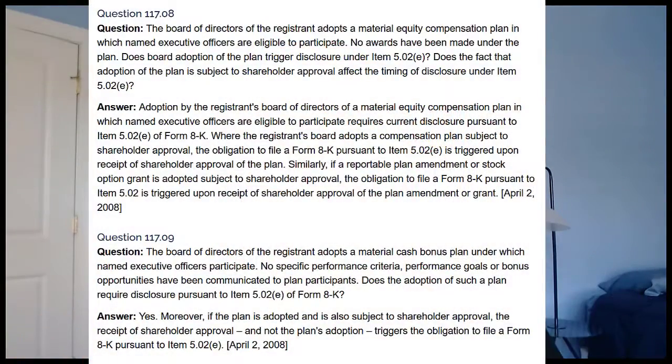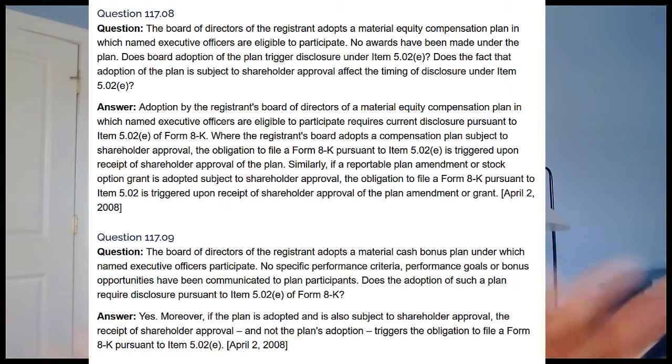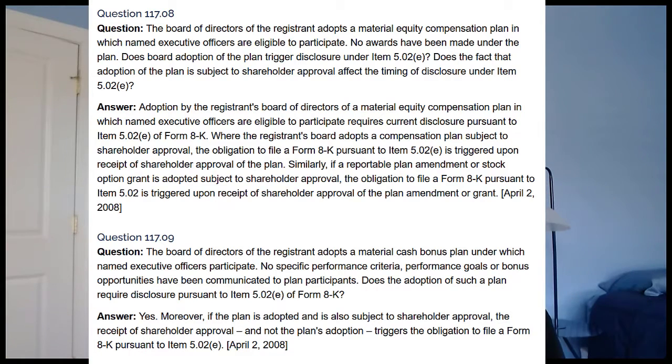And if it's an equity compensation plan or a cash bonus plan that requires shareholder approval, the filing obligation is not triggered until shareholder approval is received, not when the board approves the plan, as noted in this pair of CorpFin staff interpretations. These CorpFin staff interpretations are key because they allow the company to delay disclosing the terms of these plans until the proxy statement, when it can be put in full context with the CD&A and the other disclosures in the proxy.